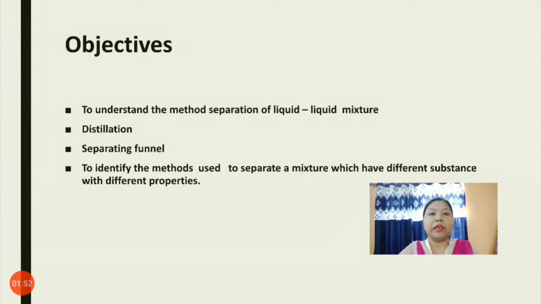So we need to use different methods to separate the impurities because the impurities have different properties. We'll also be looking into the separation of impurities which have different properties.